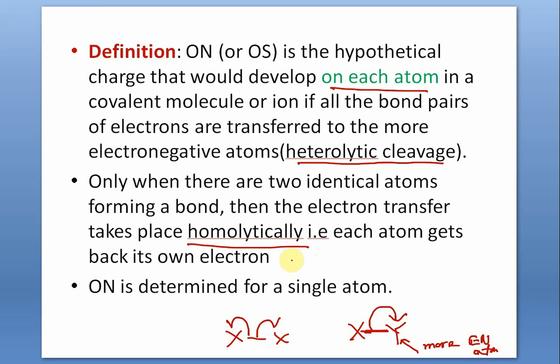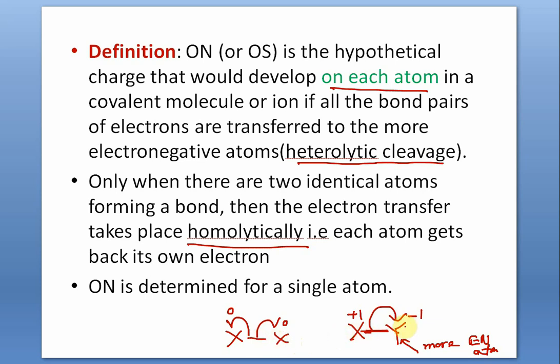So in homolytic cleavage each atom gets back its own electron, thereby no theoretical charge develops. The charge is zero. But in the other case, since X has lost its own electron, it will have +1, and Y will gain an additional electron, so it will be -1. So in case the two atoms are identical, there is no charge separation, no charge formation.